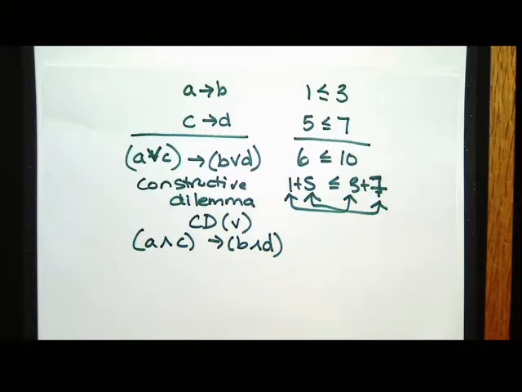Constructive dilemma is the most powerful rule. You won't use it a lot, but when you need it, it's the only thing that will do the trick without having to do 10 other things. Okay, so it's a really cool rule. Now, let's go back to the proof we did before and see if constructive dilemma would make our lives even happier.